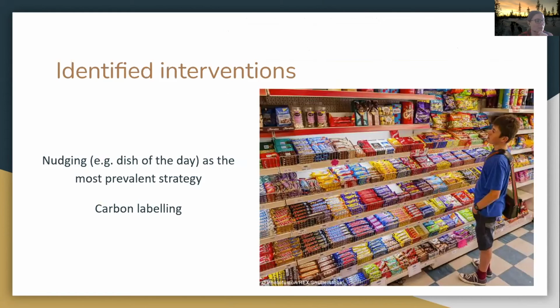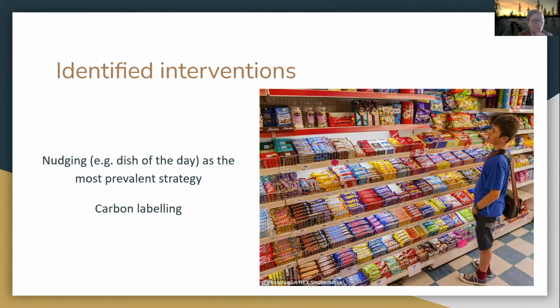As one of our preliminary results, we identified interventions, for example, the nudging strategy, such as a dish of the day strategy, where one dish is more readily available or presented as nicer than the other ones, or cheaper or something like this.